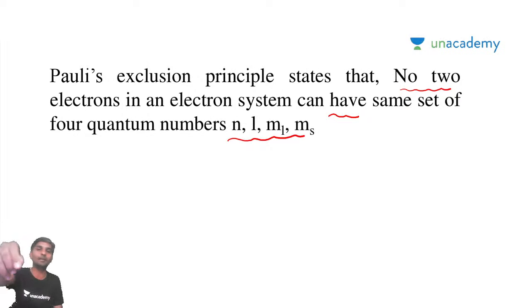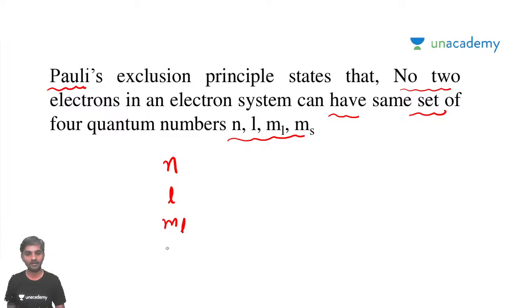It is just like the thumb impression of a human being. No two human beings in the world have the same thumb impression. Similarly, this scientist Pauli says that no two electrons in an electronic system can have the same set of quantum numbers n, l, ml, and ms.